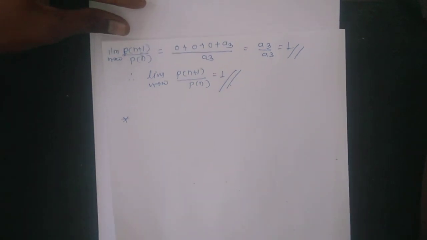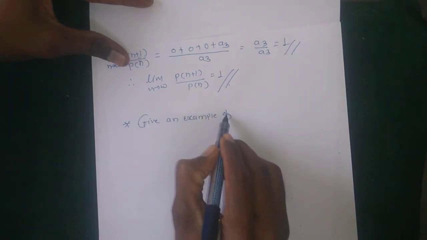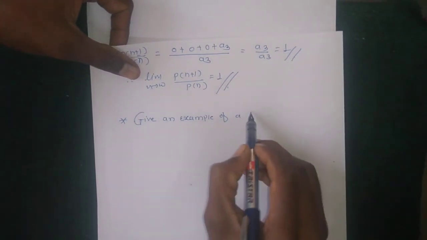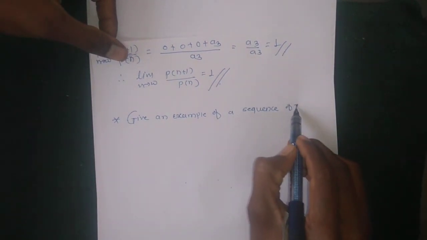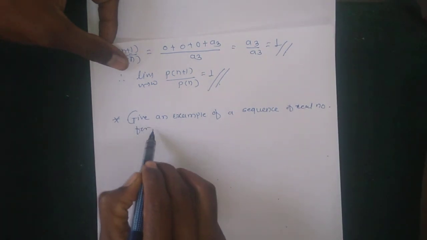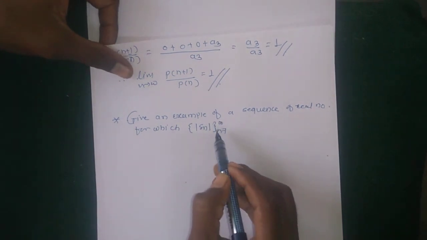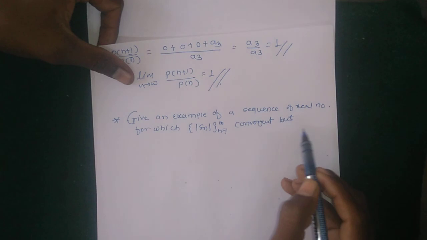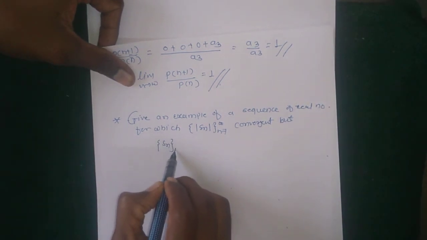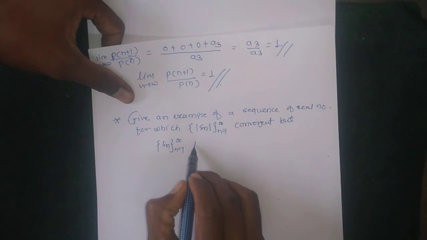Give an example of a sequence of real numbers for which the sequence mod Sn, where n runs from 1 to infinity, is convergent, but the sequence Sn does not converge.